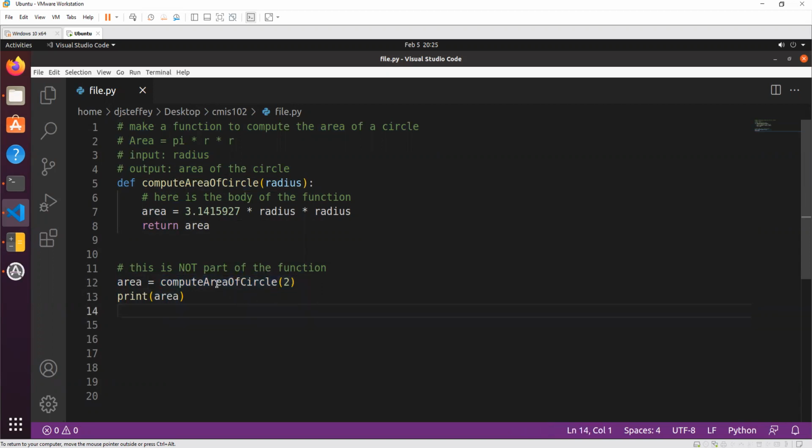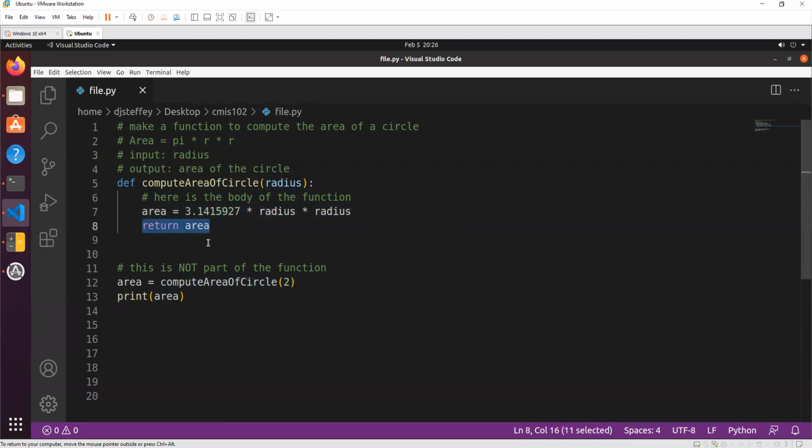It says, okay, you're calling this function. So now instead of going to the next line, I'm going to go to where this function is. So it executes this and then it jumps up here to this function. Okay, so this is a comment, it ignores it. This is a line of code, so it executes it. This is a line of code, so it executes it.